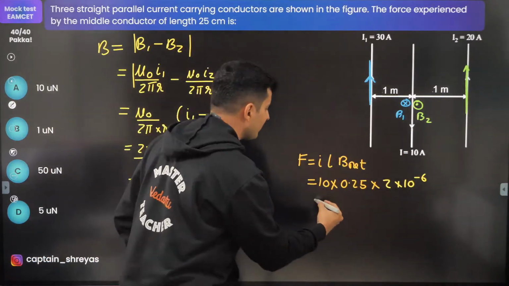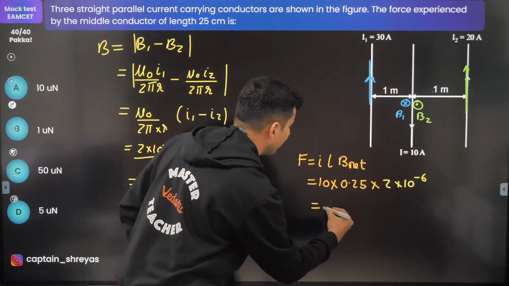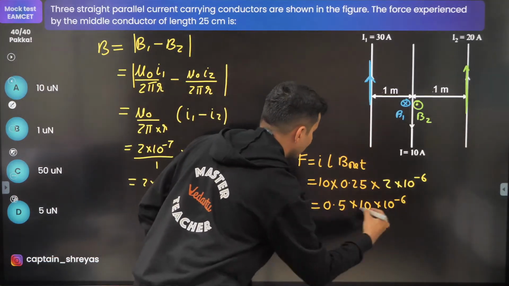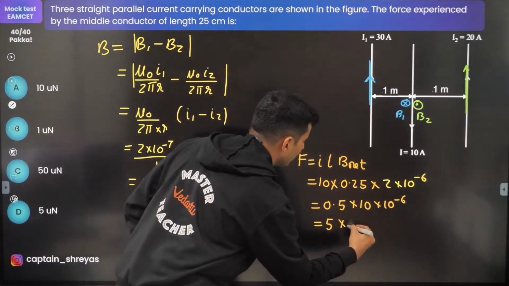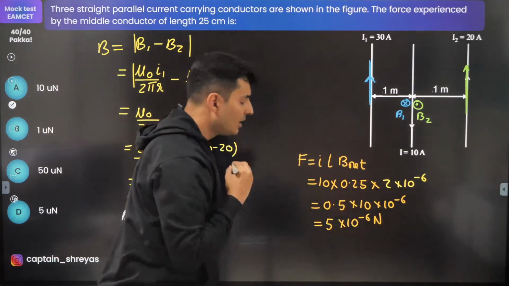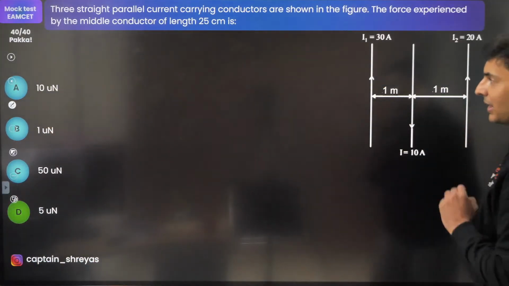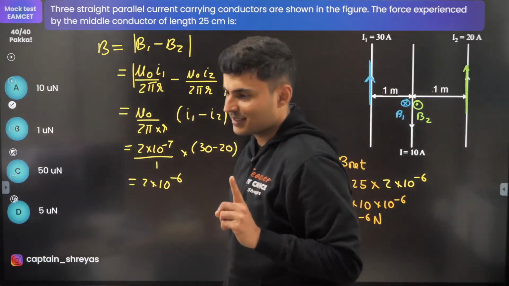Come on, guys, what is the answer? 0.25 into 2 is 0.5. So 0.5 into 10 into 10 to the power minus 6. So it will be 5 into 10 to the power minus 6 Newton. So it is 5 micronewton. Micro, 10 to the power minus 6.